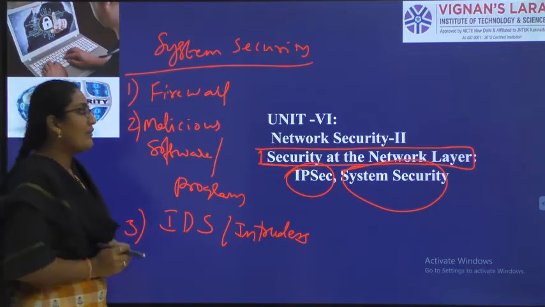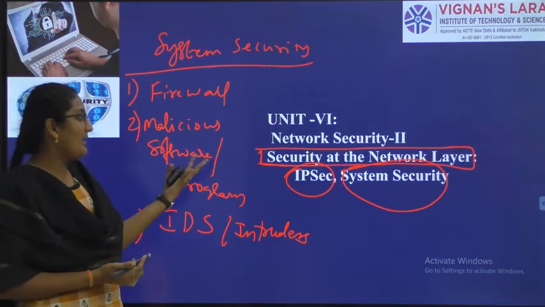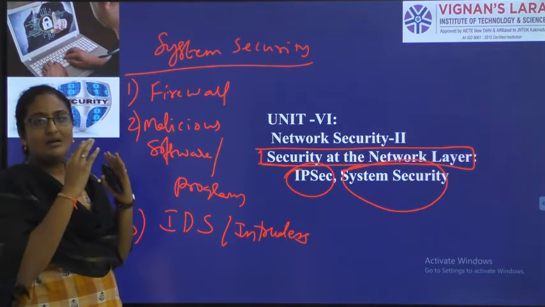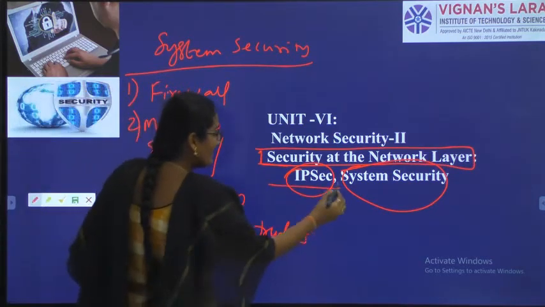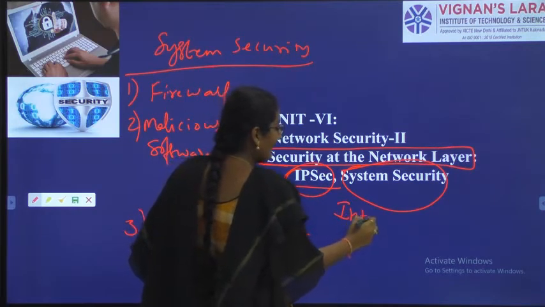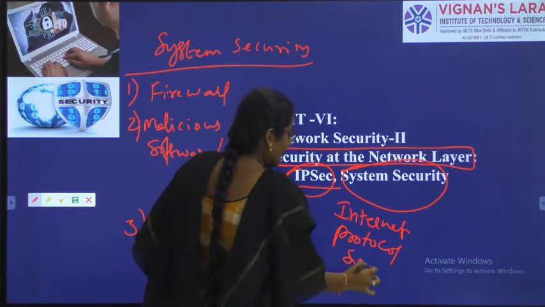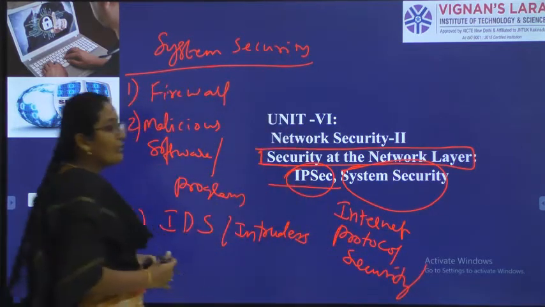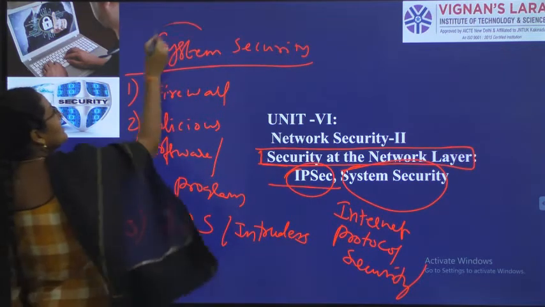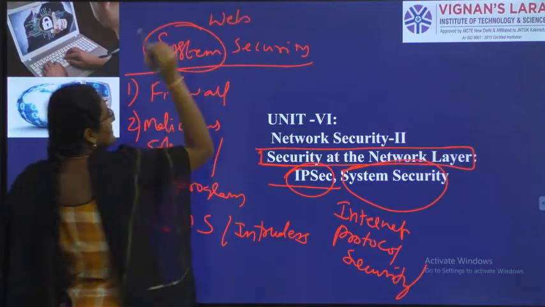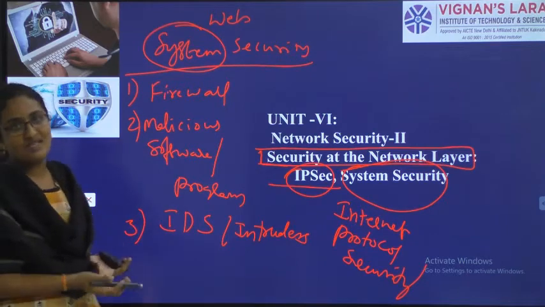So we are in unit 6 of cryptography and network security. Unit 6 is nothing but network security part 2. Obviously network security part 2 is nothing but providing security to the network layer. As a part of that we will discuss about IP security, internet protocol security. So internet protocol security is topic 1, and next one is system security. This system security can also be called as web security. We can call it web security, we can call it internet security, we can call it system security also.